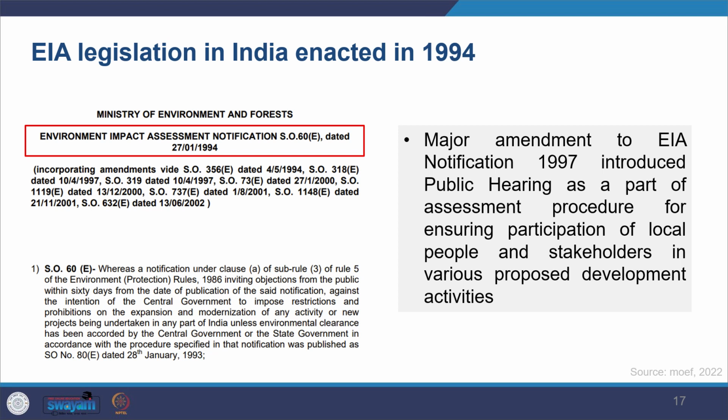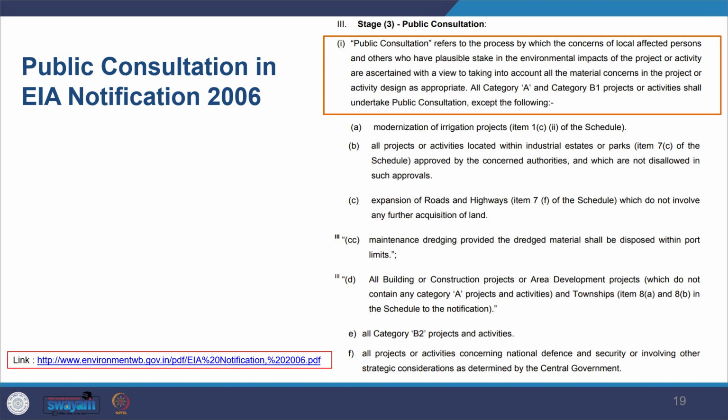Public hearing is part of the EIA process for ensuring participation of local people and all the stakeholders in various proposed development activities. So it's mandatory. You may take care that it's mandatory, and this particular notification made public hearing mandatory. And if you look at EIA notification 2006, it defines public consultation. So we do not use the term public participation, but we use the term public consultation, and we'll also familiarize ourselves with those terms.